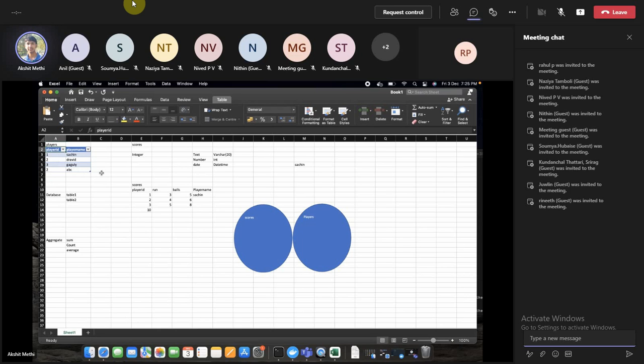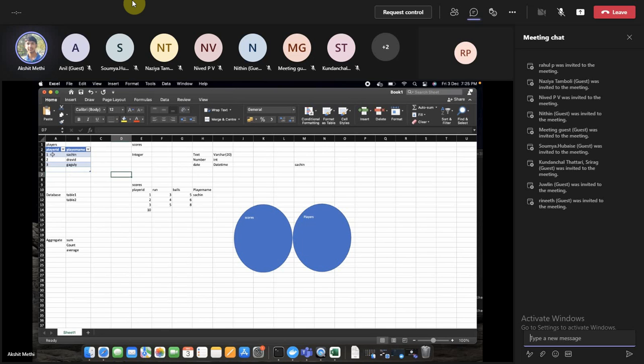No, because a primary key is a key using which we can identify a particular row. But if we go for player ID equals 2, it will return two rows, which is not right. I'm not able to identify a single row using the key. So that means a primary key does not allow any duplicates. When you say player ID is a primary key, it will not have any duplicates, that means it will be unique.